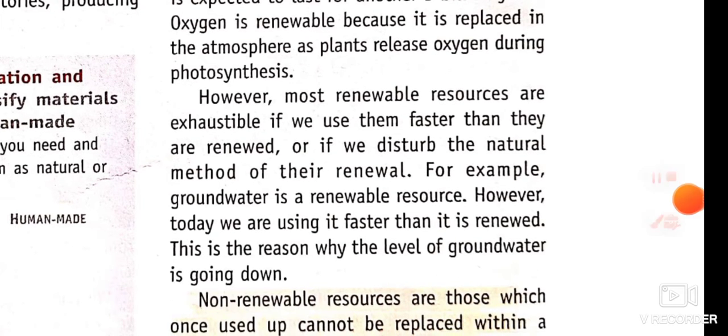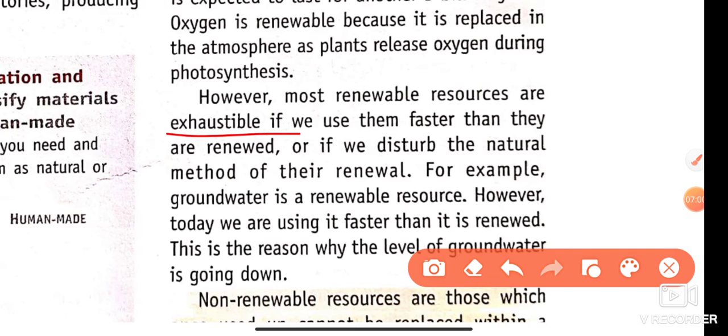देखिए exhaustible का मतलब जिन्हें हम exhaust कर देंगे, ख़त्म कर देंगे. Exhaustible if we use them faster than they are renewed. उनके renewed rate से अगर हम faster उसे use करते हैं. Suppose we increase the percentage of carbon dioxide, then that decreases the percentage of oxygen by cutting the plants and removing the forest. So we utilize the oxygen more and more, then a scarcity of oxygen is present on earth. We already watched a movie on it that shows that the percentage of carbon has increased rapidly on earth.